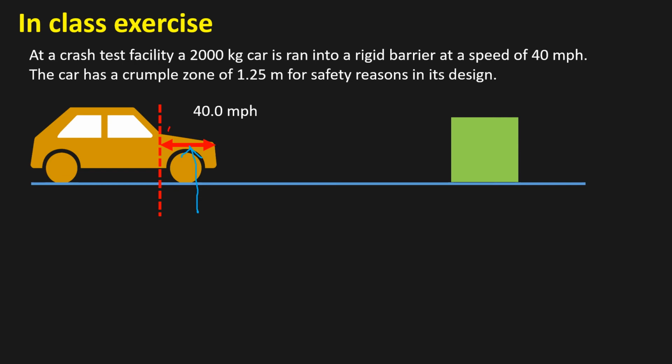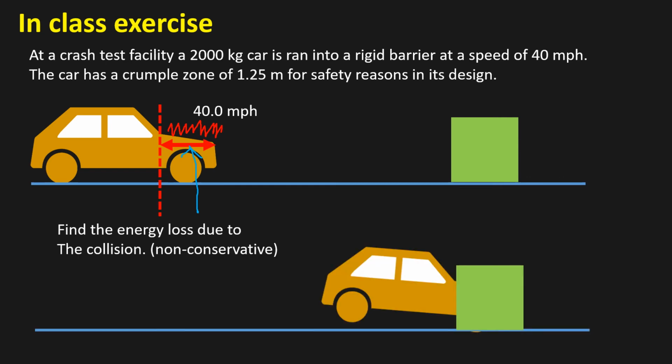It's actually going to crumble up similar to this, and it's going to absorb energy when the car hits this rigid block. Okay, so find the energy lost due to the collision. So this is definitely non-conservative because the energy used to wreck the front end of this car cannot be used again so easily. So it's non-conservative.